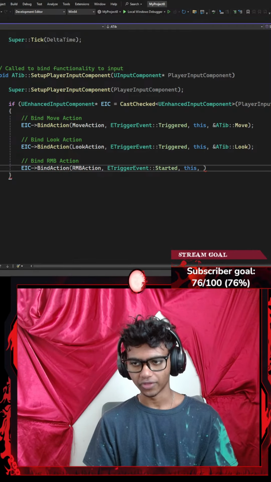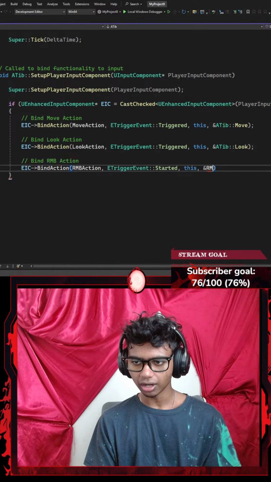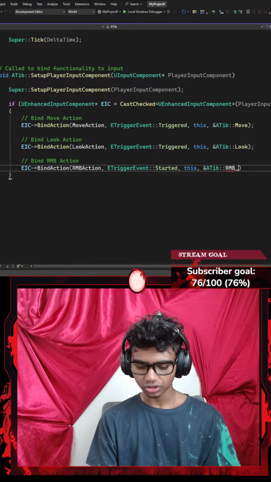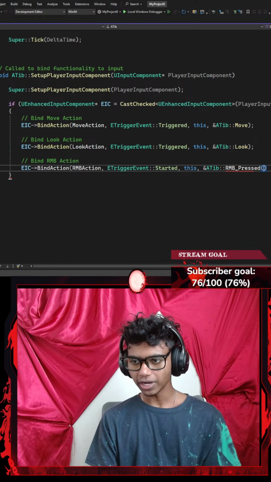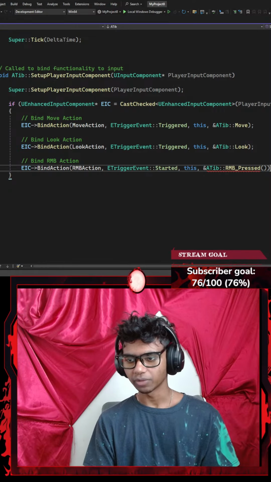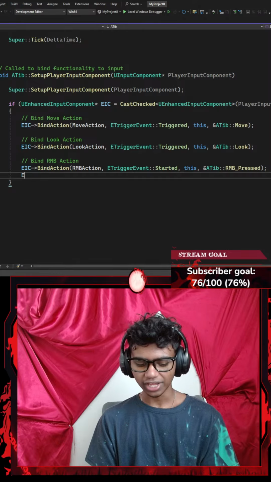If it is set to true on this object, I'm going to give it access to my RMB from my ATIB. I'm going to give it access to my RMB_pressed function, ending with a semicolon. Let me just remove the pair of parentheses, ending it with a semicolon. And now here's the second catch. It's not over yet.